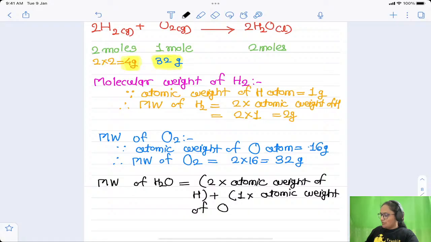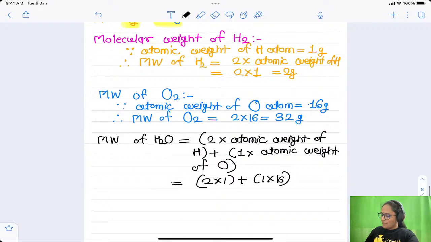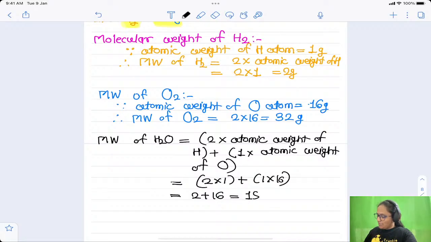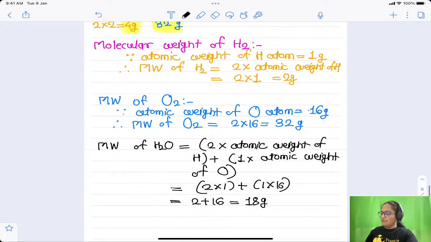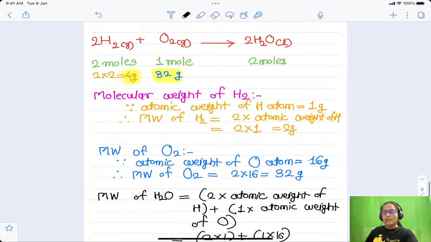Let us do that. 2 multiplied by 1 for hydrogen plus 1 multiplied by 16 for oxygen, so it is equal to 2 plus 16, that is equal to 18, right? 2 plus 16 is equal to 18. So what is the molecular weight of the H2O molecule?